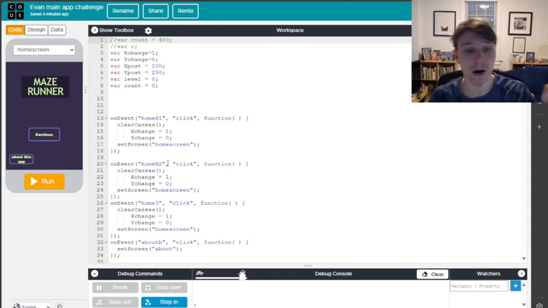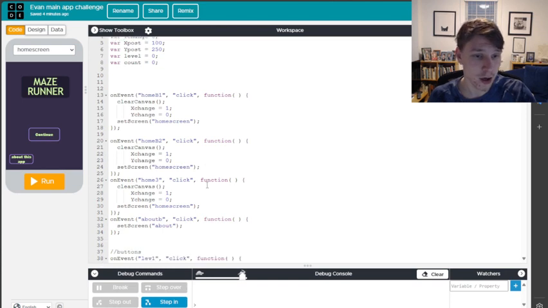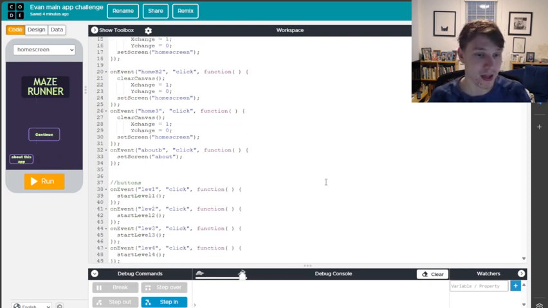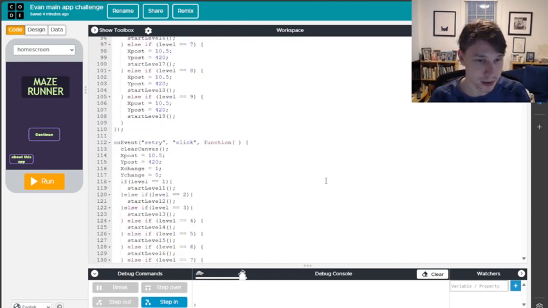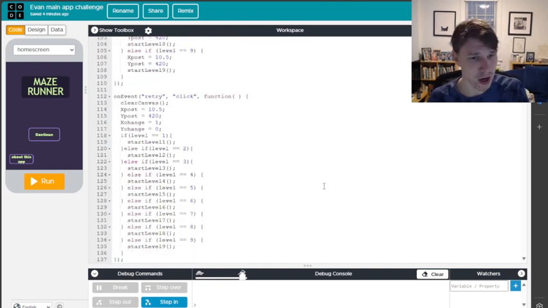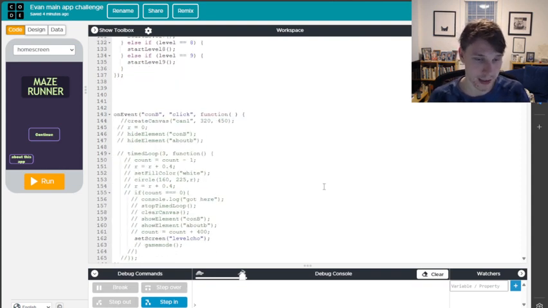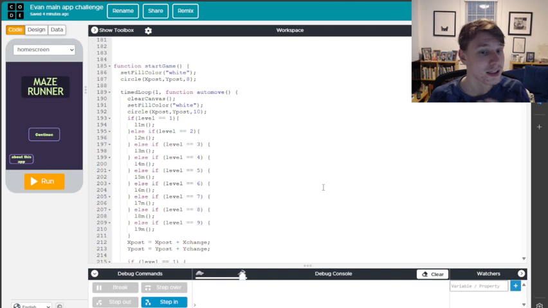I have some on events here, which is all the regular buttons, like the home button when you want to press and go back to the home screen, the about, and then you have all the level buttons, which all lead to functions. The retry button, which is just a bunch of if-else statements, else-if statements, start game. And all these,